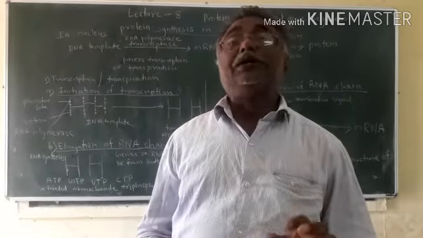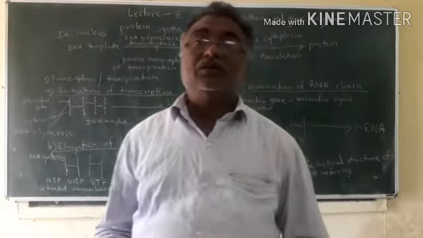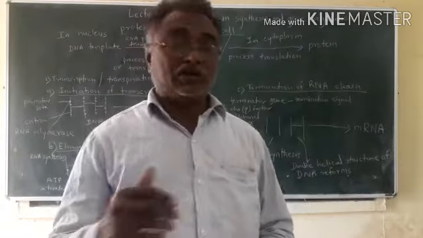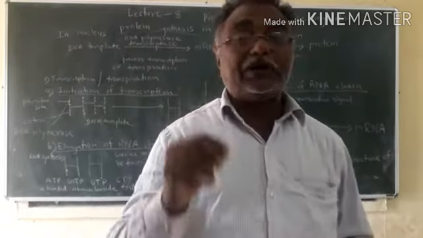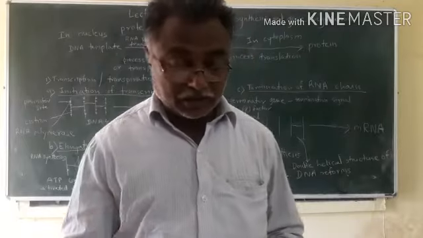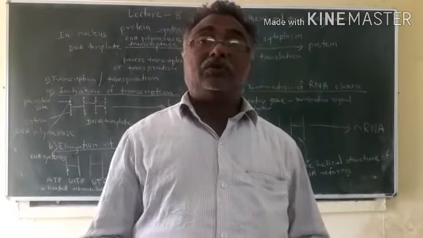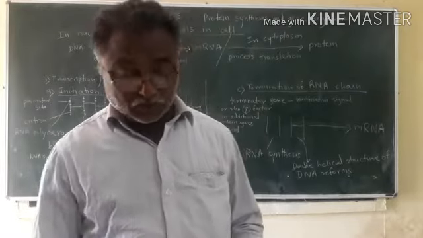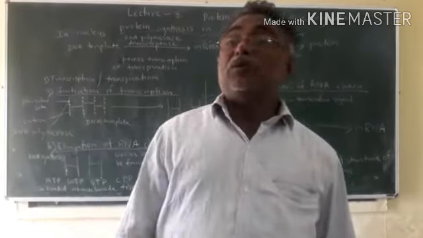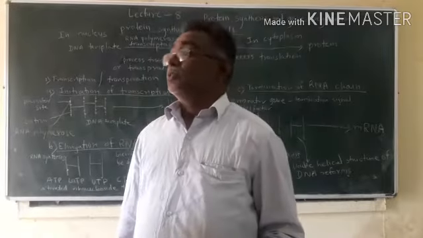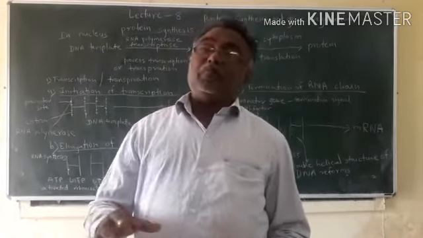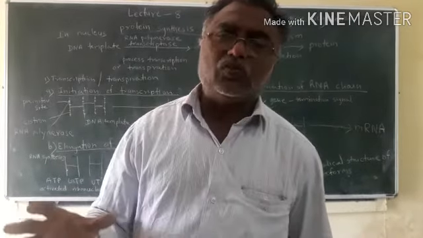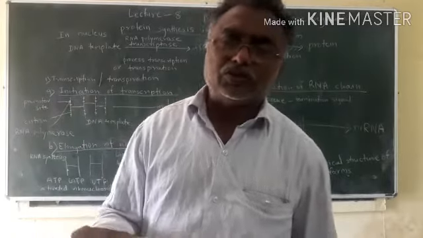So there are 20 amino acids naturally present in the cell of an animal or plant. 20 types of amino acids. These amino acids will attach in a chain in different sequences to form thousands of types of proteins.